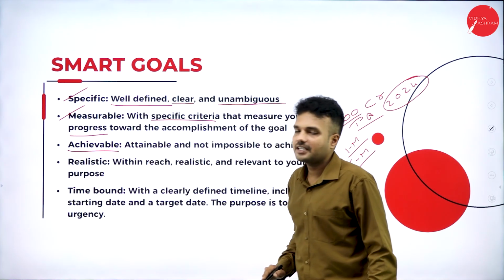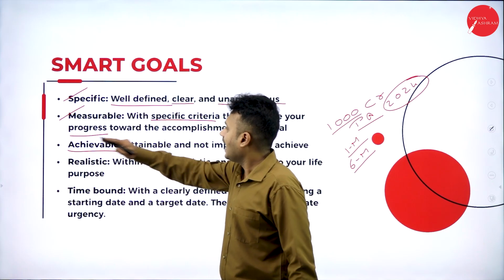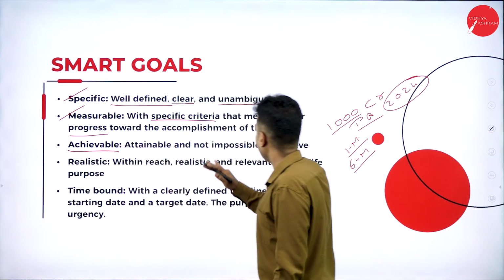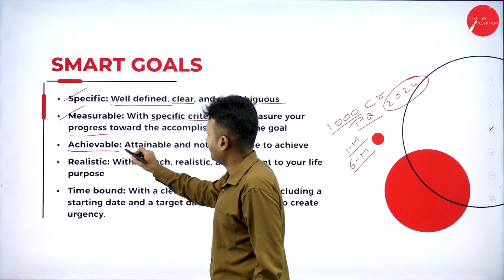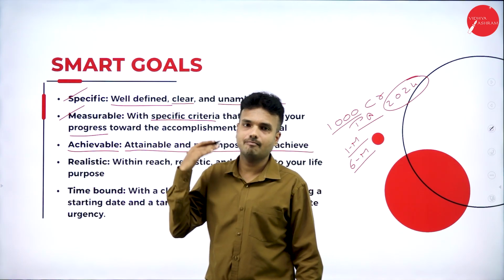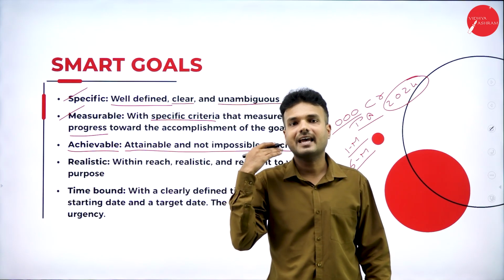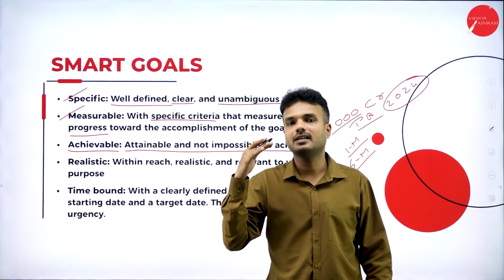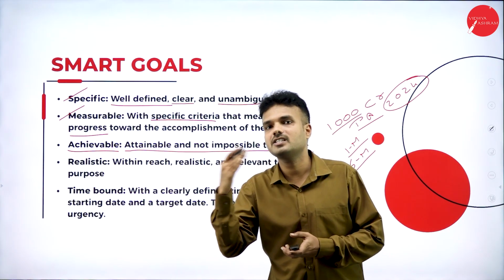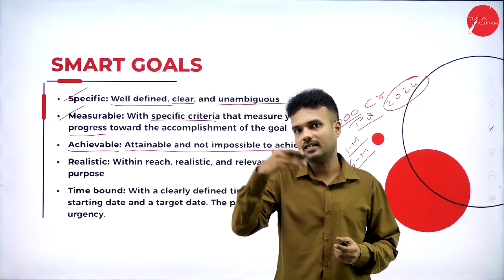Achievable. While fixing the goals of the organization, it must be achievable, attainable, not impossible to achieve. While setting goals, the organization must set them in such a way that they are reachable. It is not supposed to fix a goal that cannot be reached. As per its standard, it must set the goal.